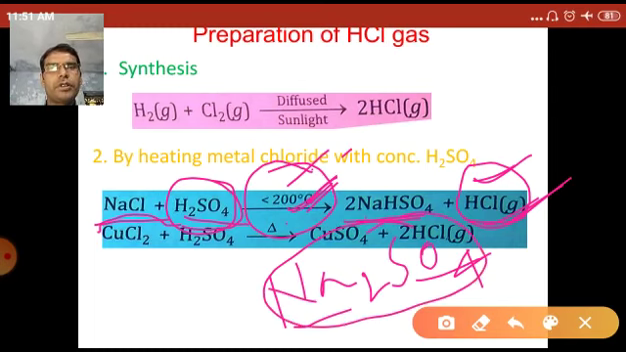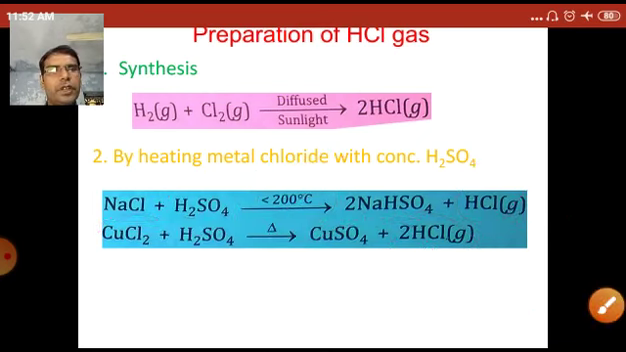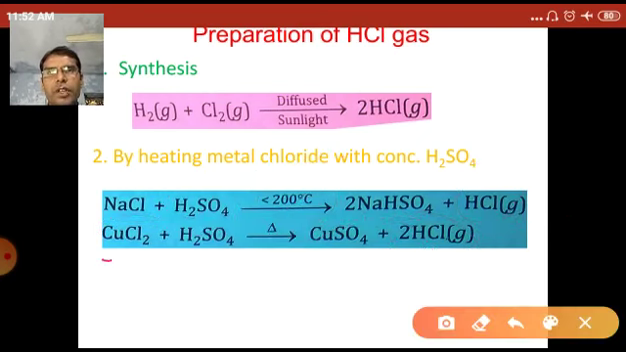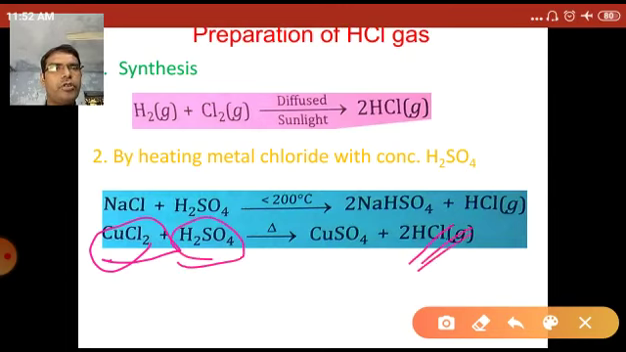So the temperature should be maintained at less than or equal to 200 degrees Celsius, not more than 200 degrees Celsius. They form HCl gas. Now the next, cupric chloride, CuCl2, is also heated in the presence of conc H2SO4, and they form hydrochloric gas, HCl gas, and the byproduct copper sulfate.